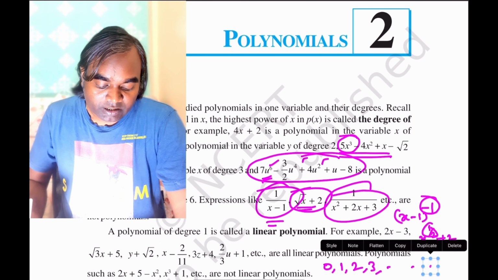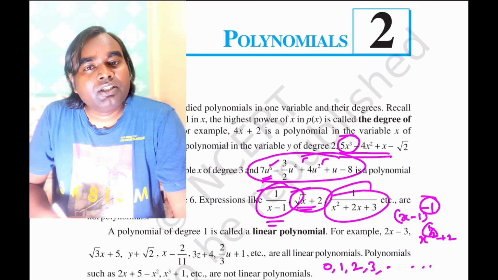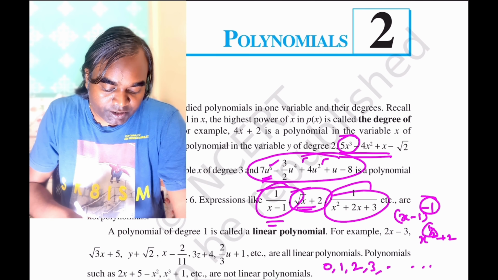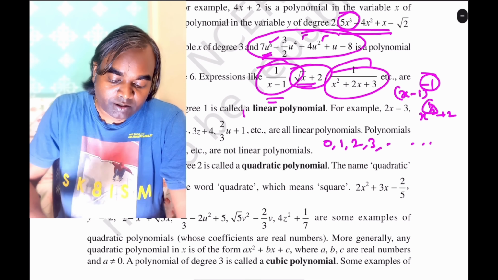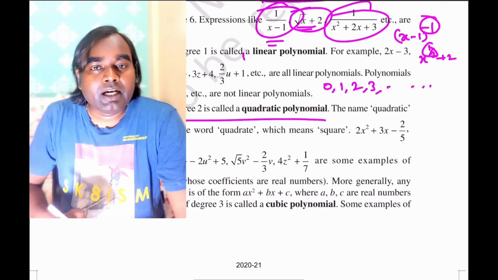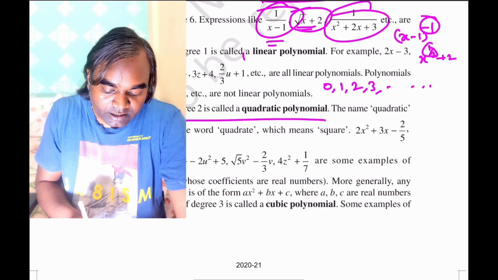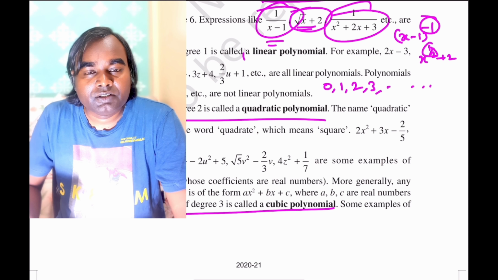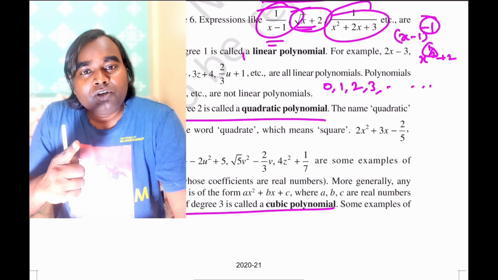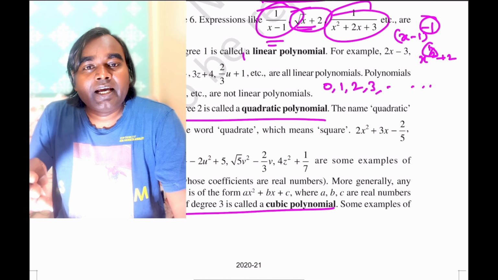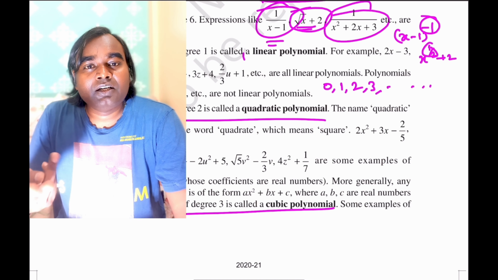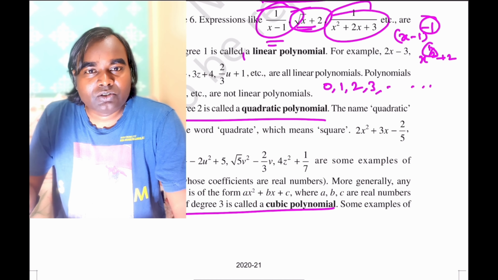Okay, now a polynomial of degree 1 is called a linear polynomial, a polynomial of degree 2 is called a quadratic polynomial, and a polynomial of degree 3 is called a cubic polynomial. And a polynomial having one term only is called a monomial, and a polynomial having two terms is called a binomial, and so on.